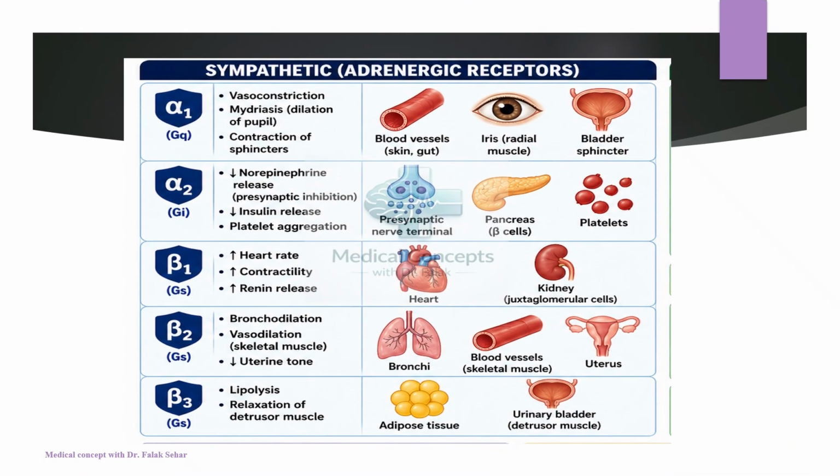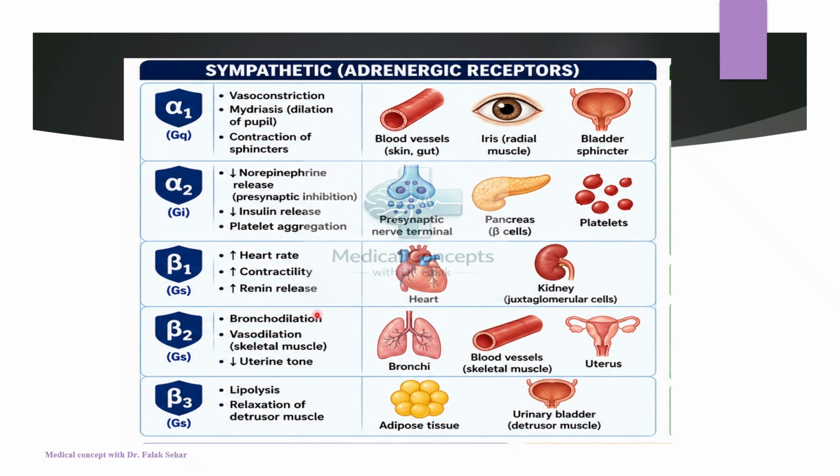Now coming to another important topic, that is receptors of the autonomic nervous system. First we discuss sympathetic or adrenergic receptors. Here you can find five important receptors: alpha 1, alpha 2, beta 1, beta 2 and beta 3. Alpha 1 receptors are important for vasoconstriction, dilatation of the pupil as well as contraction of the sphincter muscles. Then we have the alpha 2 receptor, it decreases the release of norepinephrine, it also inhibits insulin release as well as causes platelet aggregation.